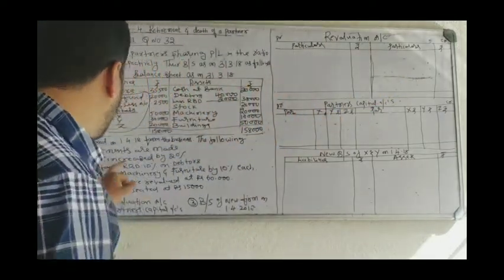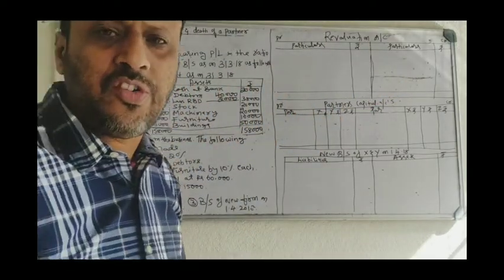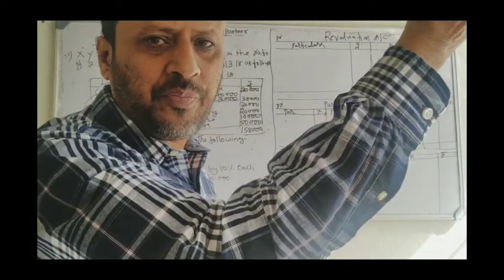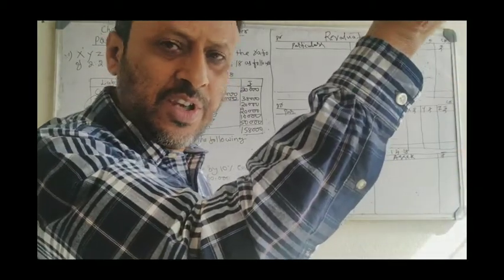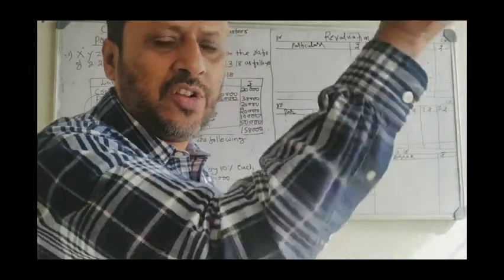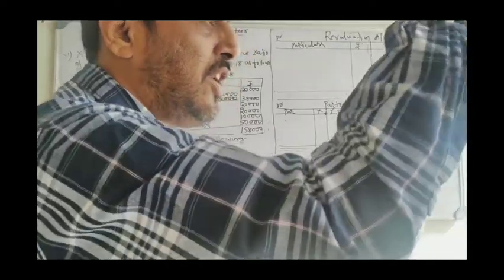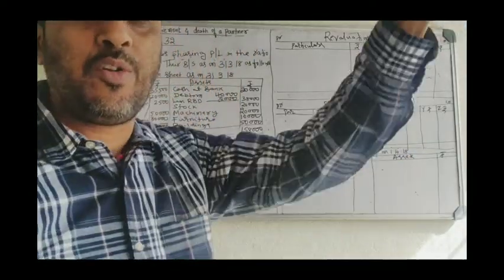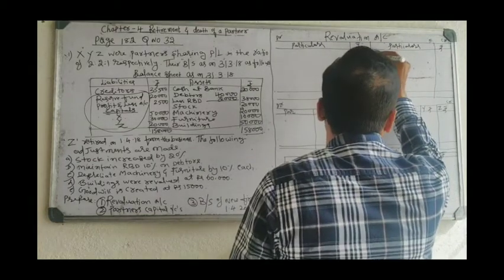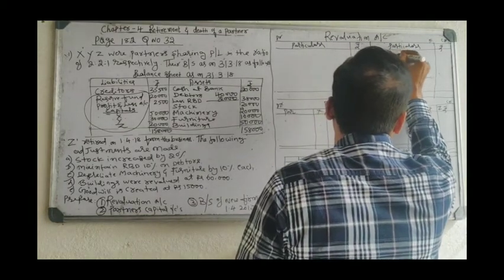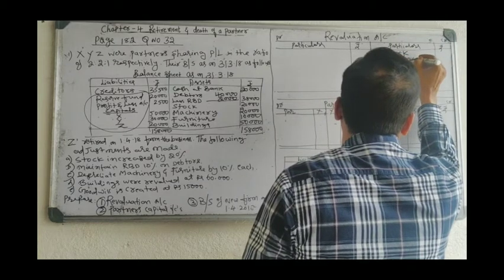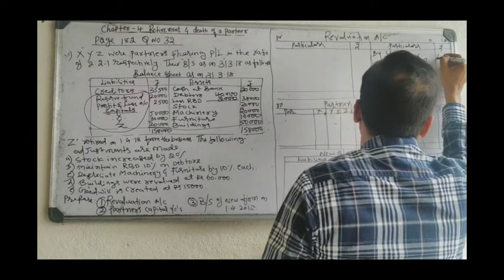So stock increased by 20%. Stock is an asset. Asset increase means income; asset decrease, loss. Keep this in mind. Increase in asset is an income. Stock increase by 20% is income, and you have to write income on the credit side by stock. 20,000 into 20% is 4,000.